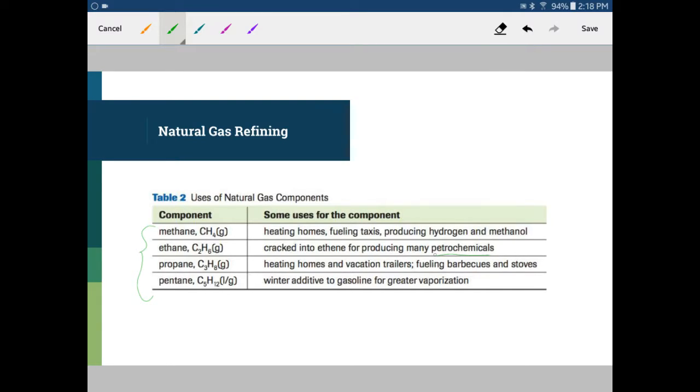If you are familiar with the Joffre plant, that's the primary thing that they do there. Heating homes and vacation trailers is propane. Often barbecues, things like that also use propane to be the primary heat source there. And we have pentane, which is a winter additive to gasoline, and you have greater vaporization, kind of prevents gasoline from freezing up as well.